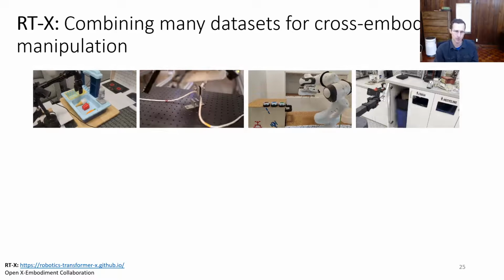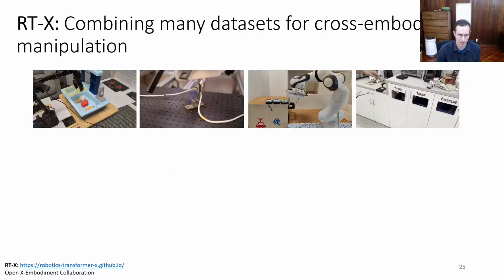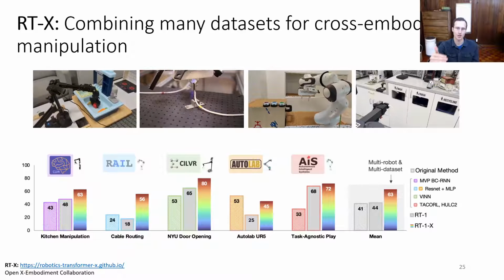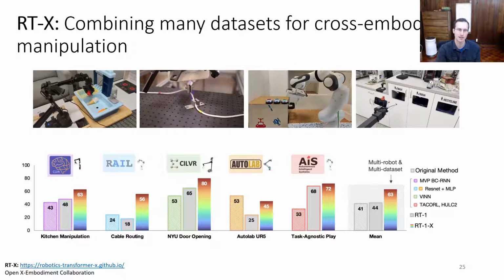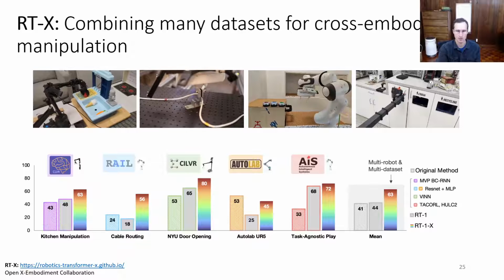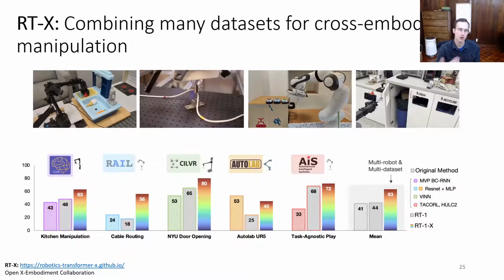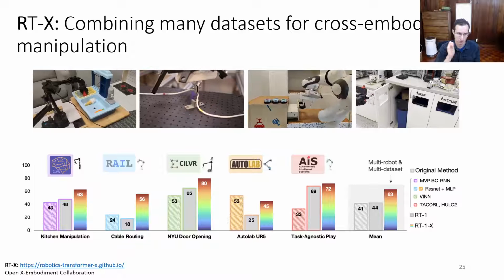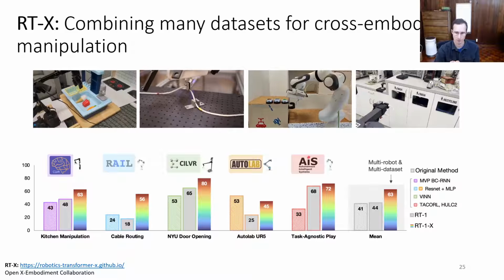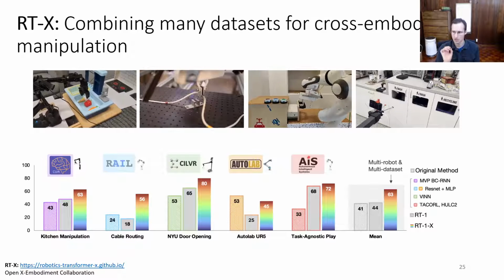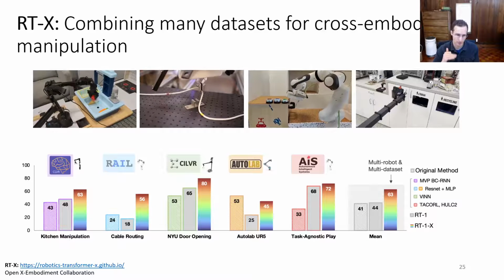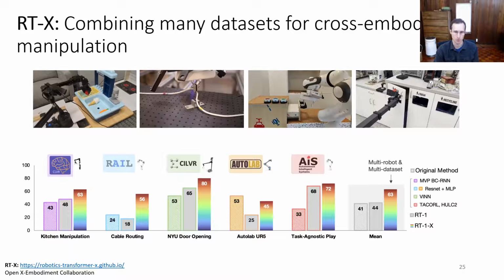One of the experiments that we did is we trained on this RTX data set. In this case, we trained a single language condition imitation learning policy, and then we sent that policy to a variety of different labs and asked them to compare it to the best policy that they had in their particular setting. Some of these tasks are shown at the top and the results are shown at the bottom. On average, the multi-robot policy, which just used an RT1 style recipe, outperformed the best policies that each lab had for their particular setting by about 50%. So you can see that this one multitask policy was trained once, it wasn't really tuned, could actually succeed more effectively than policies that were specially designed in the individual settings.